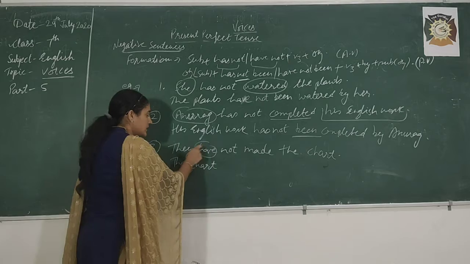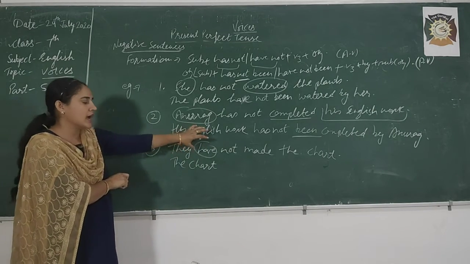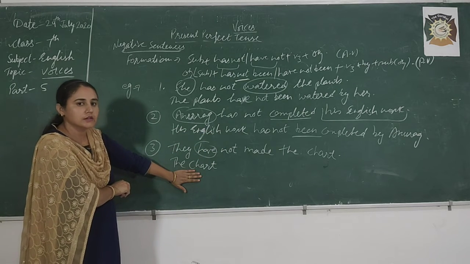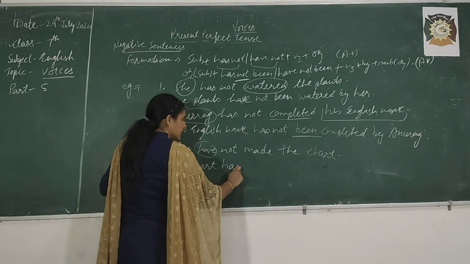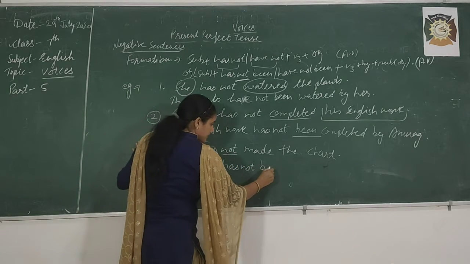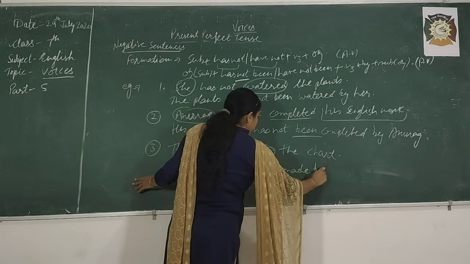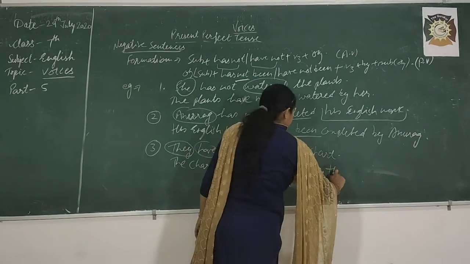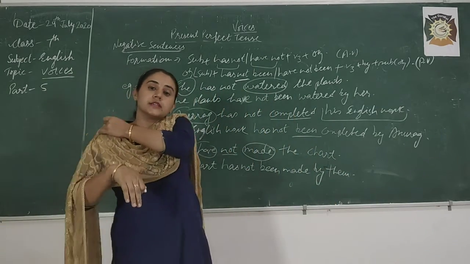Here have is used according to they, because they is plural. With I, we, you, they, we use have. But the chart is singular or plural? That is singular. So, with singular we have to use has. The chart has not then been, third form of the verb, made by them. Yes. This is your negative sentence of present perfect.